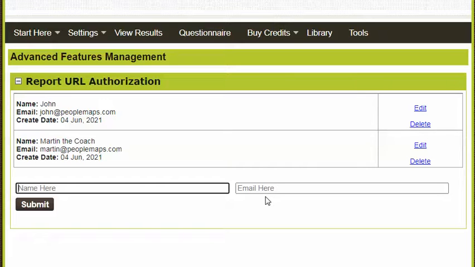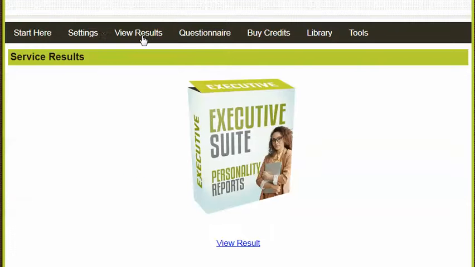So typically, if you're coaching a client, then you need to add the client's details. It's their name and their normal email address. And as you're a coach in this situation, I would also ask you to add your name and your email address too. Okay, so once you've done that, and you do that for each client where you're going to use this facility, you don't need to do it for every client, just the ones that you intend to use the notes facility. Then you go back to view results.